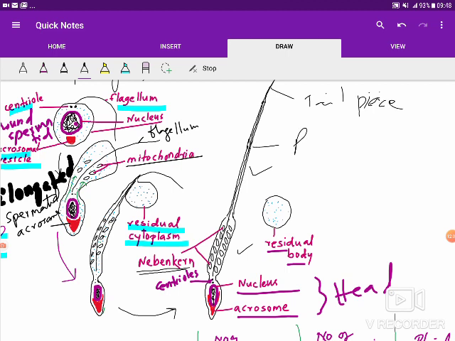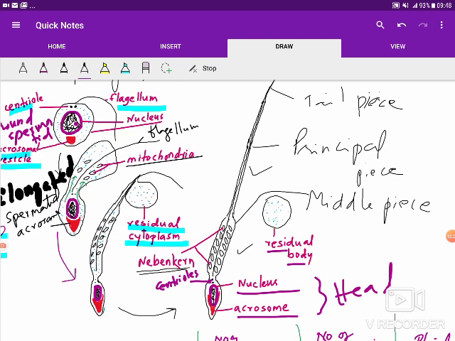Tail piece, this is the principal piece, and then this is the middle piece, which is also called the engine room, and the head, and this is the neck. So that's how the spermatozoa are produced.